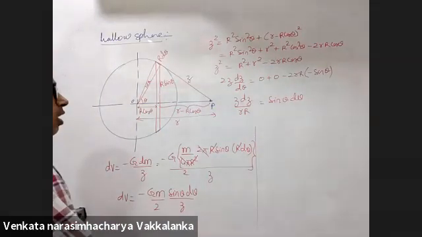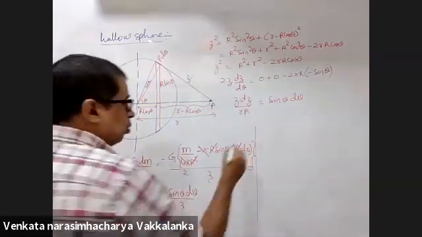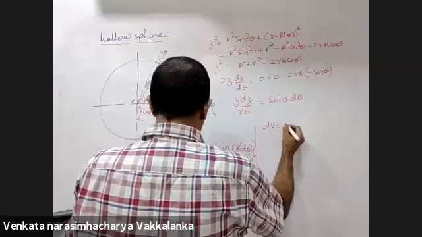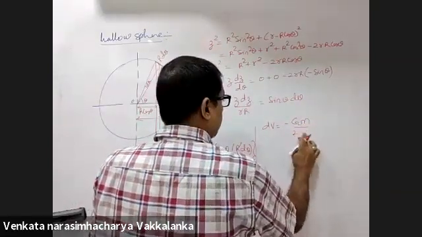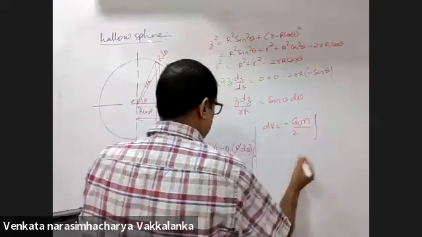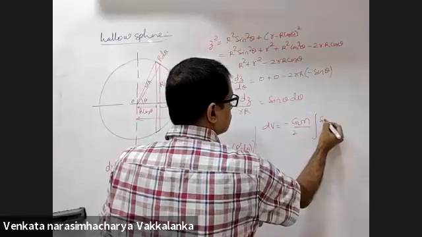The 2 gets cancelled out, and small r and capital R will come to the denominator. Now look at your integral: dv equals minus G M by 2 times the integral of sin theta d theta.